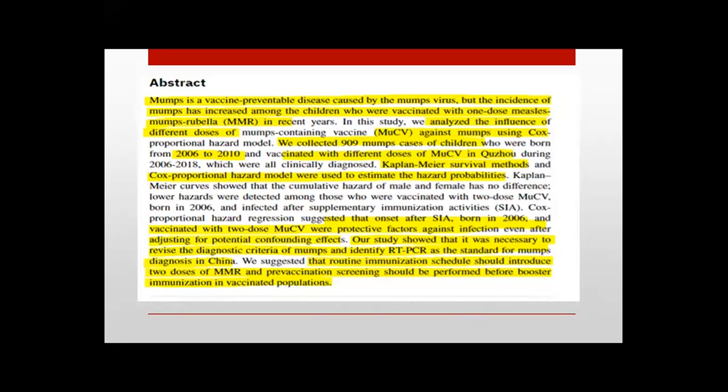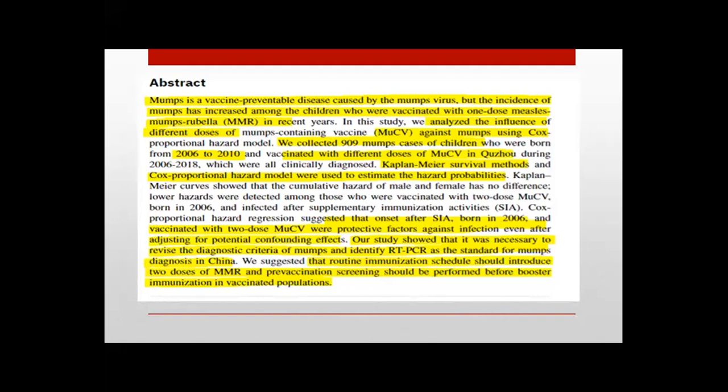According to this study, the cumulative hazard of males and females showed no difference. Lower hazard was detected among those who were vaccinated with two doses of mumps-containing vaccine, born in 2006 and infected after supplementary immunization activities. The regression hazard analysis suggested that after the onset of supplementary immunization, those born in 2006 and vaccinated with two doses of mumps-containing vaccine have a protective factor against infection, even after adjusting for potential confounding factors. The study suggested it was necessary to revise the diagnostic criteria of mumps and identify rapid test PCR as a standard for mumps diagnosis.